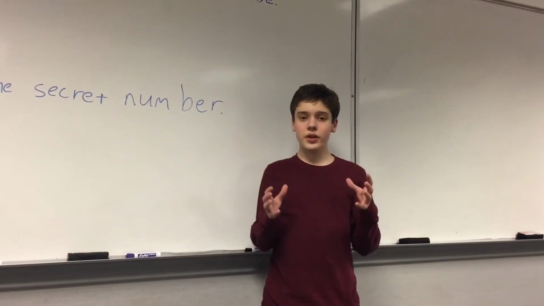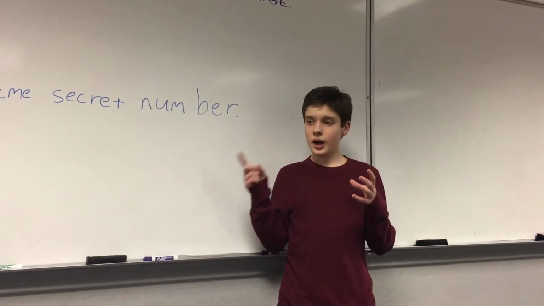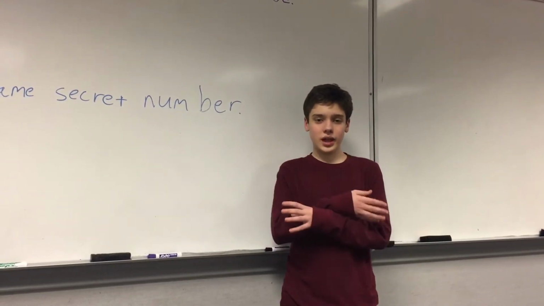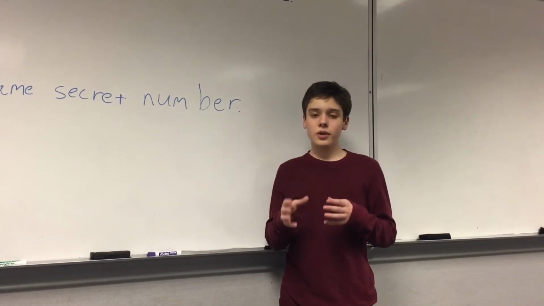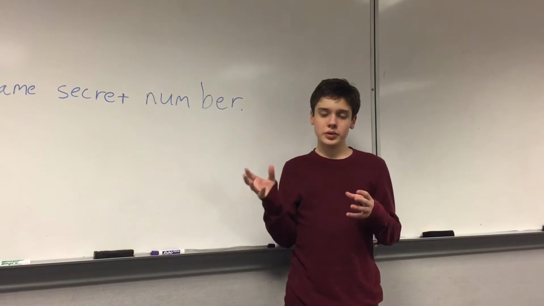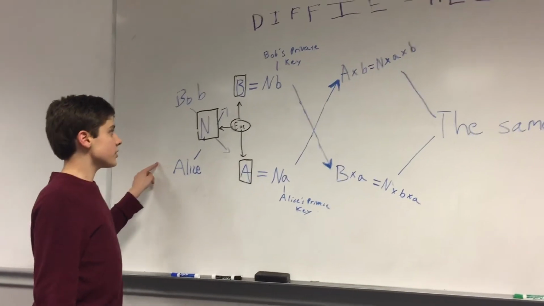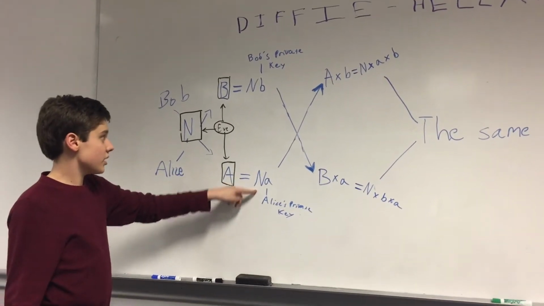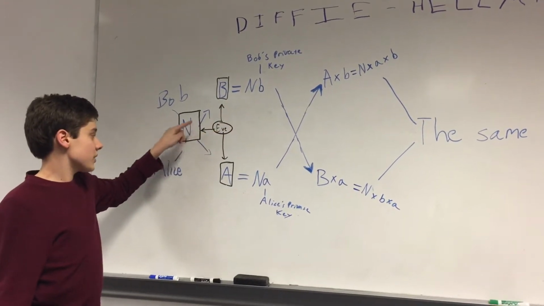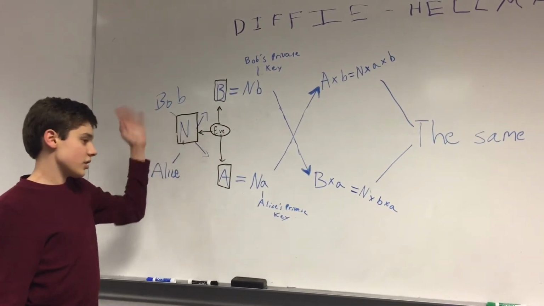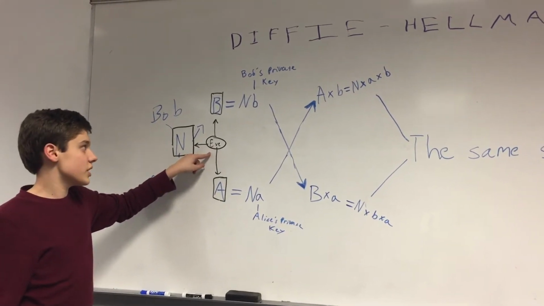So now we're going to be looking at a variant of the Diffie-Hellman key exchange. This is how two people, Bob and Alice, can communicate publicly online without being checked by Eve, our intruder. Now, since we want to explain why we need to make division so difficult, we will assume that Eve cannot divide. Bob and Alice both create a private key, lowercase a and lowercase b, in their attempt to communicate. They also create a public number n, which will be shared across the internet. Anybody can see this number. Eve, for example, sees this number and is trying to intrude on their conversation.